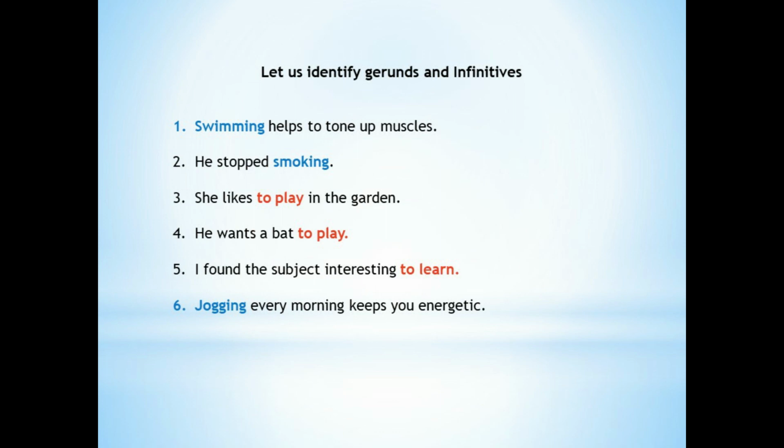இப்போ இதுக்கான answers பார்க்கலாம். The first question is, swimming helps to tone up muscles. In the sentence, swimming is of the form verb plus ing, and in the sentence it's acting as a noun and not as a verb. So this word swimming is an example of a gerund. The second one is, he stopped smoking. In the sentence, smoking is acting as a noun and not as a verb, and it is of the form verb plus ing, so this is also an example of gerund.